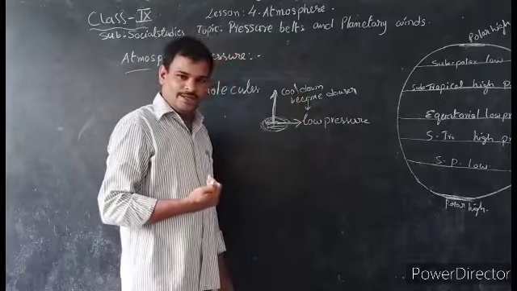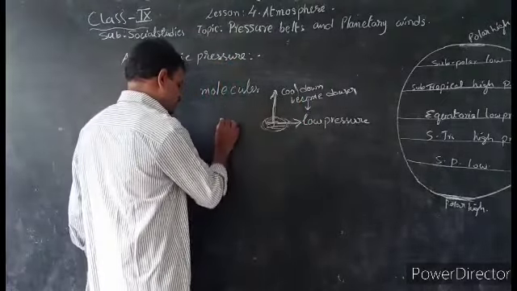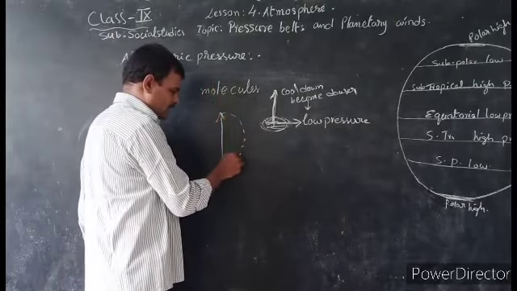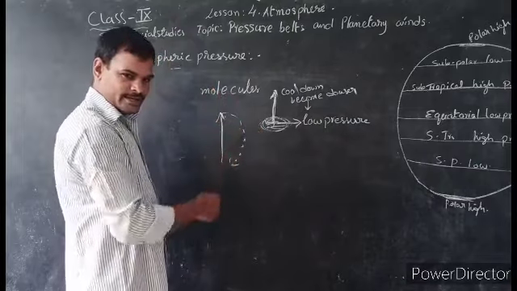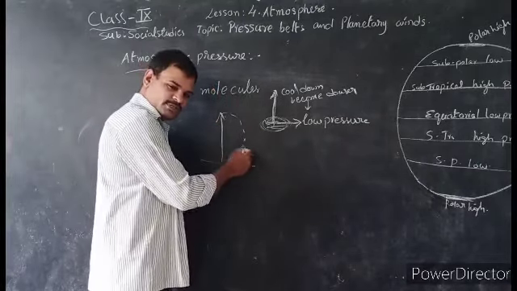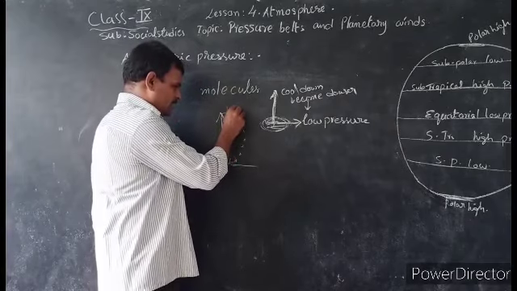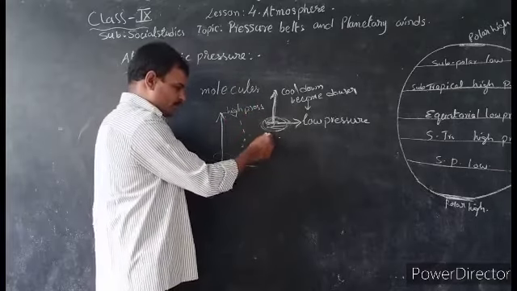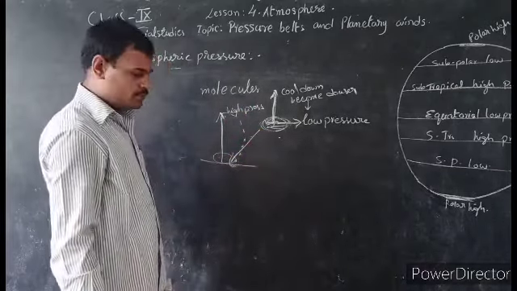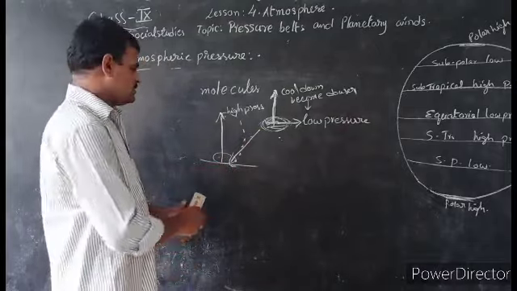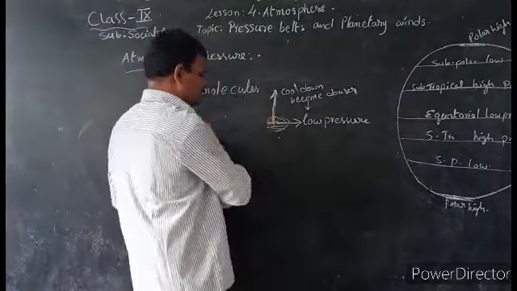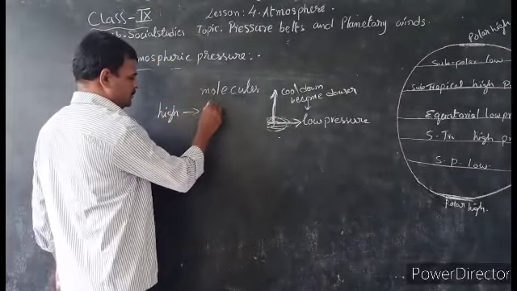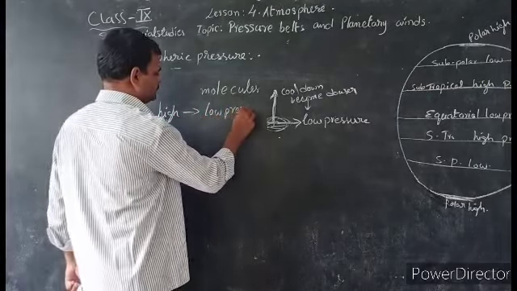Suppose in this direction air is moving upward, when it returns to the Earth's surface it may come in another direction and reach the Earth. So here there is low pressure, and at other places there is high pressure. From there, winds move to the low pressure. Means winds move from high pressure to low pressure areas.